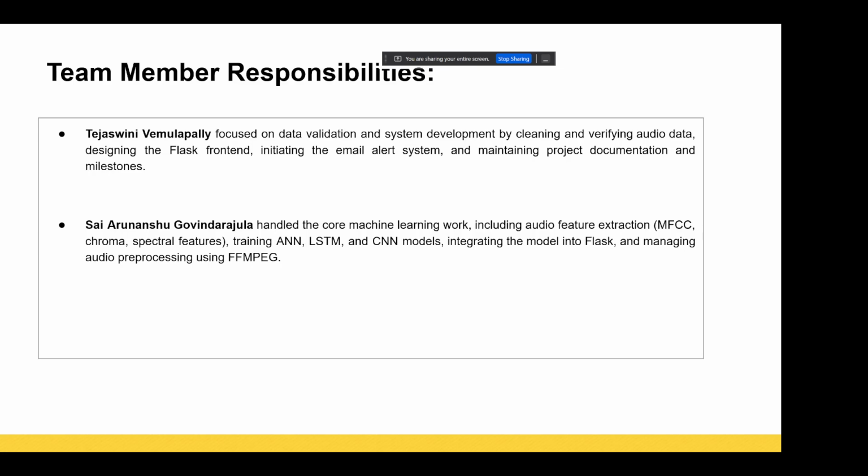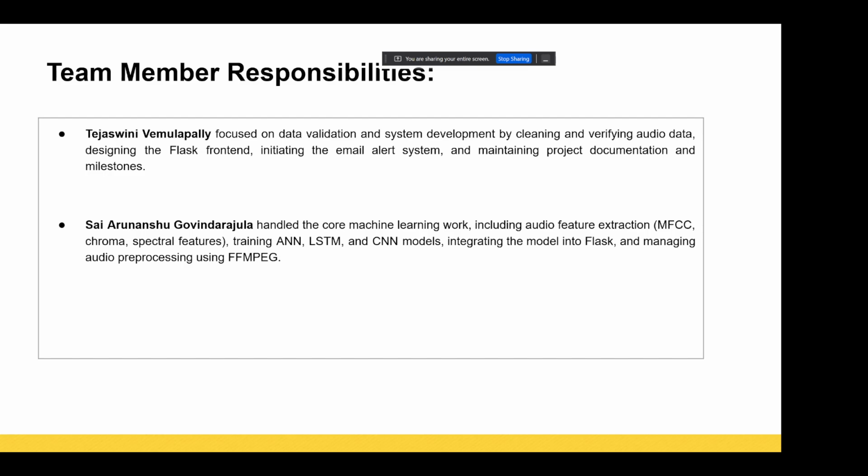So, the basic responsibility division. I have built the CNN model and LSTM model to perform the basic genre classification, and also dealt with MFCC extraction for the audio features, and finally handled all the FFmpeg related issues on the local machine while setting it up. Over to Tejaswini to discuss the hard part and continue with the presentation.